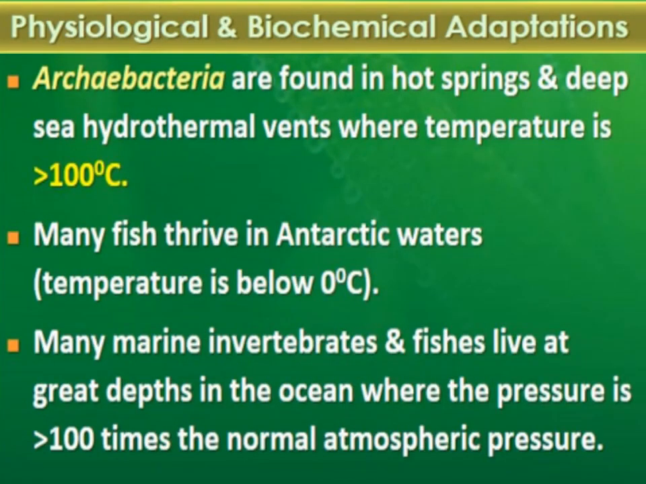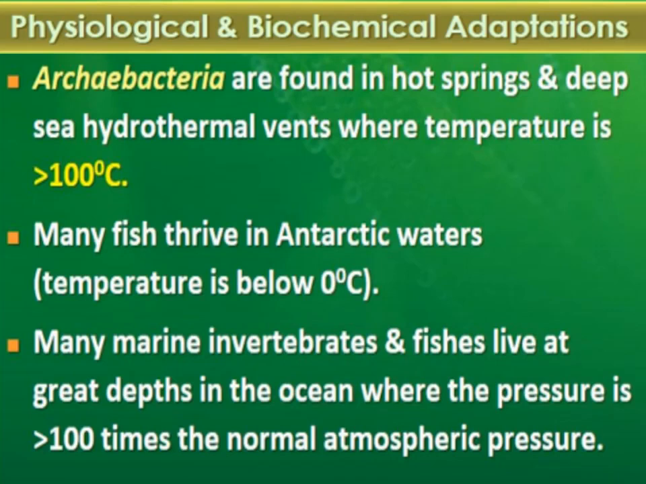Next is about physiological and biochemical adaptations. The first example is of Archaebacteria. Archaebacteria are found in hot springs and deep sea hydrothermal vents. Those are very harsh habitats, where the temperature is more than 100 degrees Celsius. The reason behind it is that these Archaebacteria have some enzymes which do not denature at very high temperature, and that's why their metabolic reactions are not inhibited, so these Archaebacteria can survive at very high temperature.